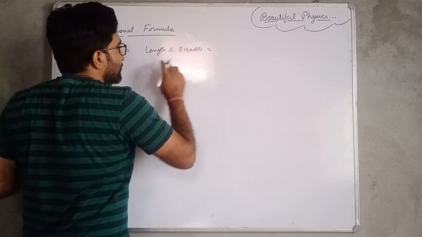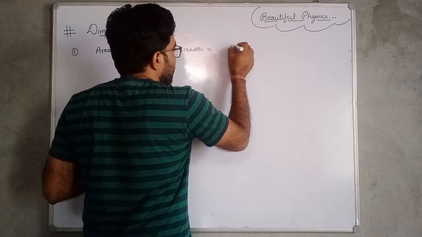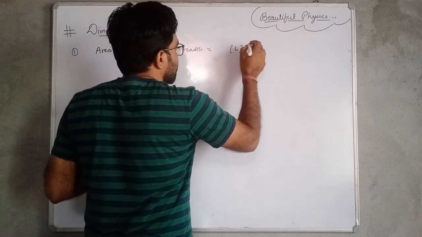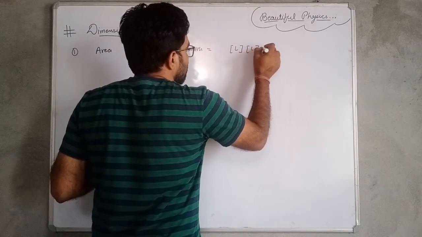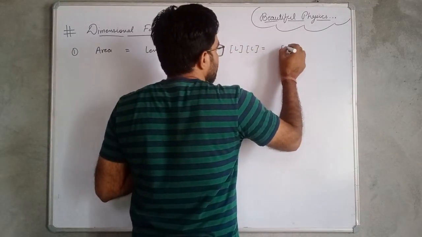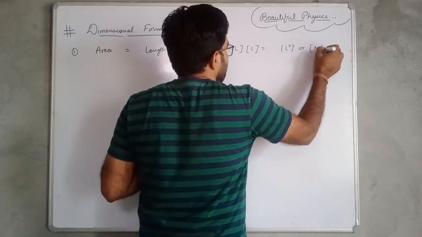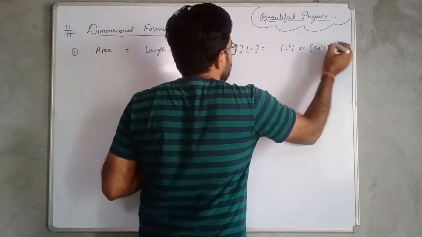For length I will write L, and for breadth also it is L. So the dimensional formula for area will be equal to L squared, or we can write M0 L2 T0.